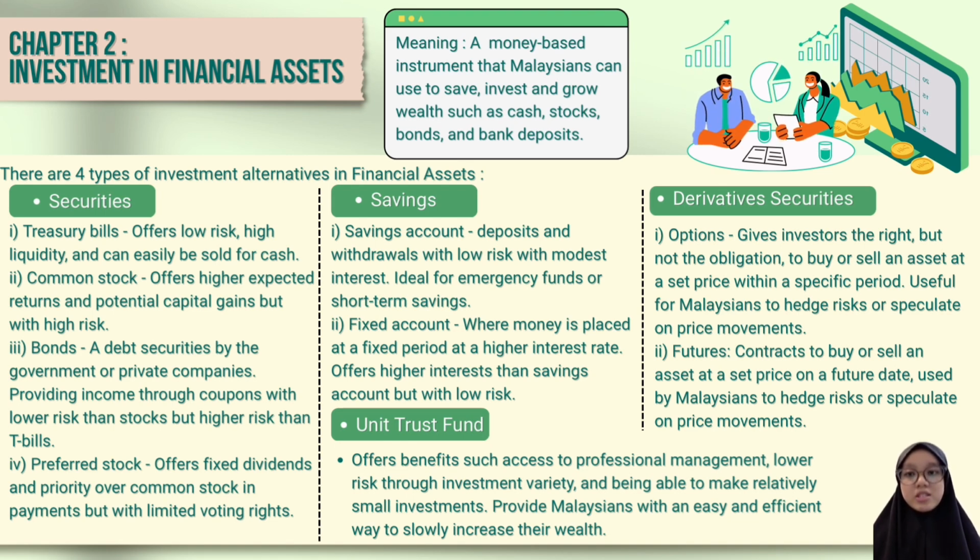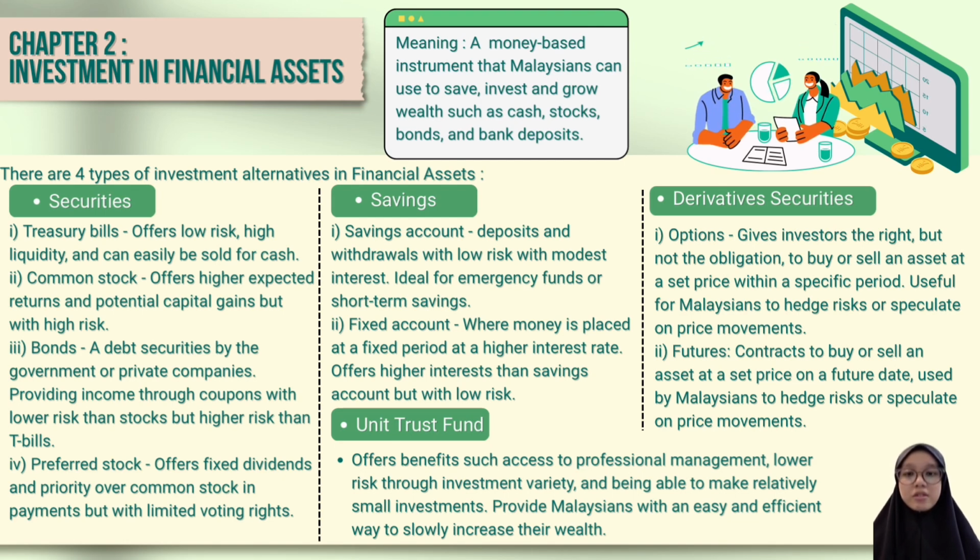The first is treasury bills, which offer low risk, high liquidity, and can easily be sold for cash. Second is common stock, that offers higher expected returns and potential capital gains, but with high risk. Third is bonds, which is a debt security by the government or private companies, providing income through coupons with lower risk than stocks but higher risk than treasury bills. The fourth is preferred stock, which offers fixed dividends and priority over common stock in payments but with limited voting rights.